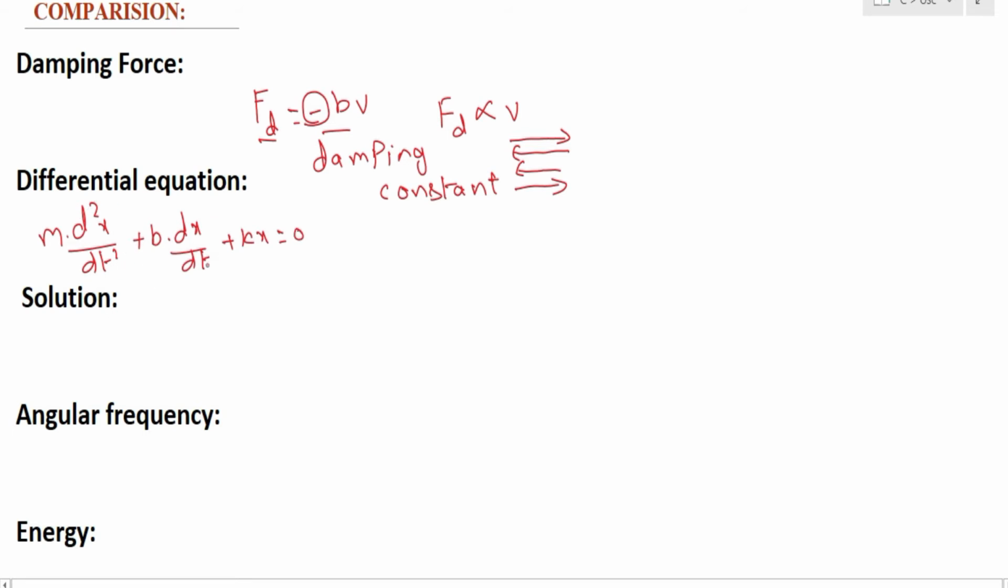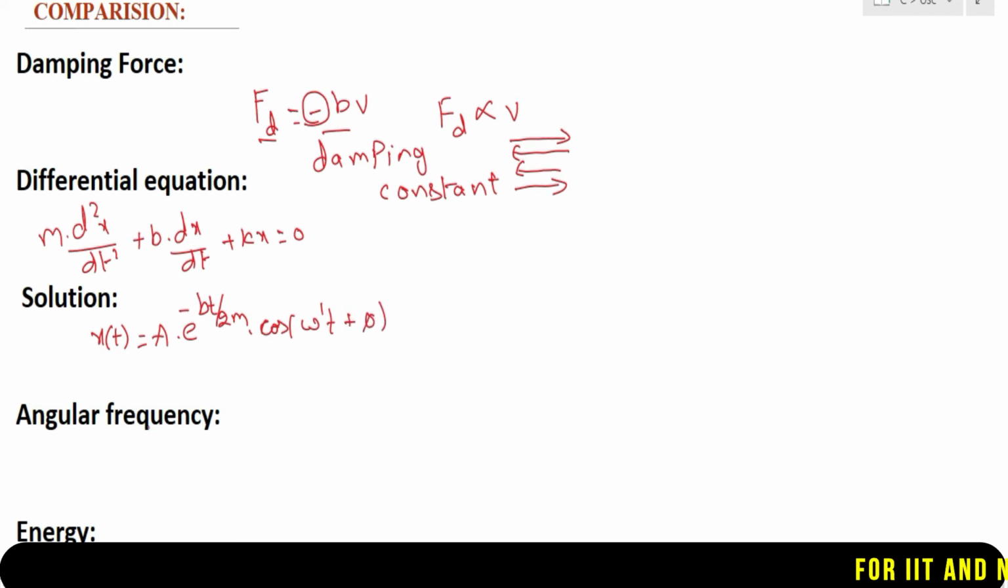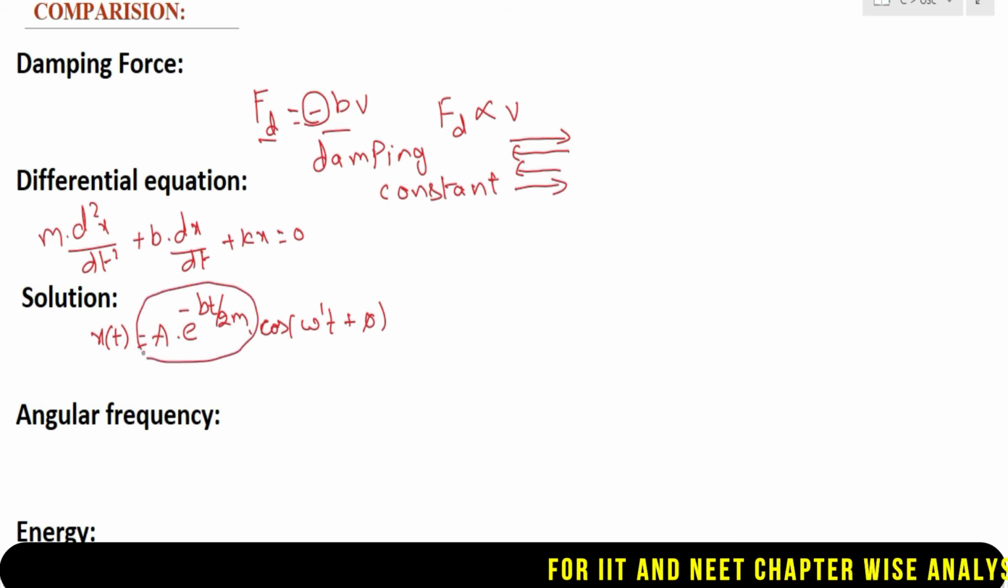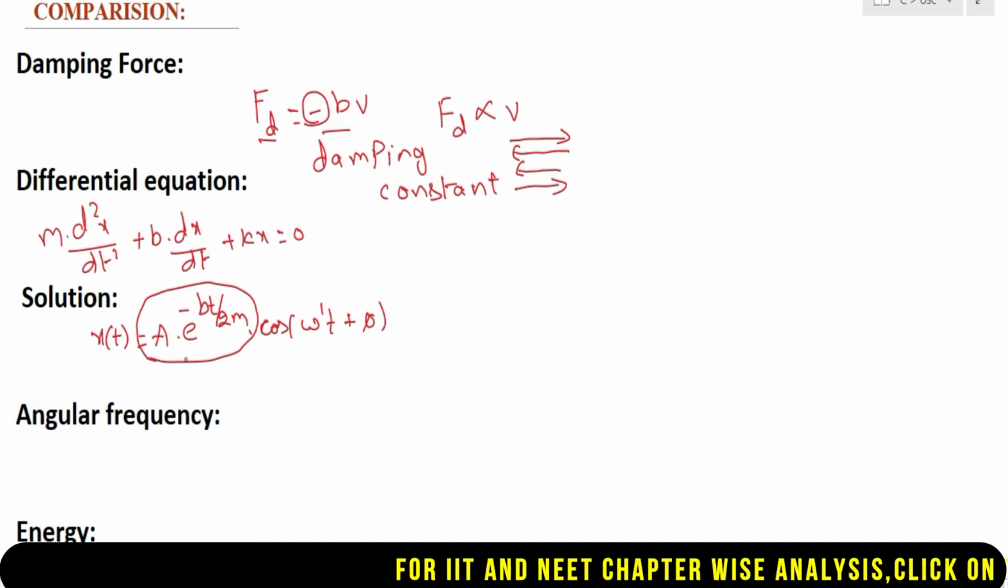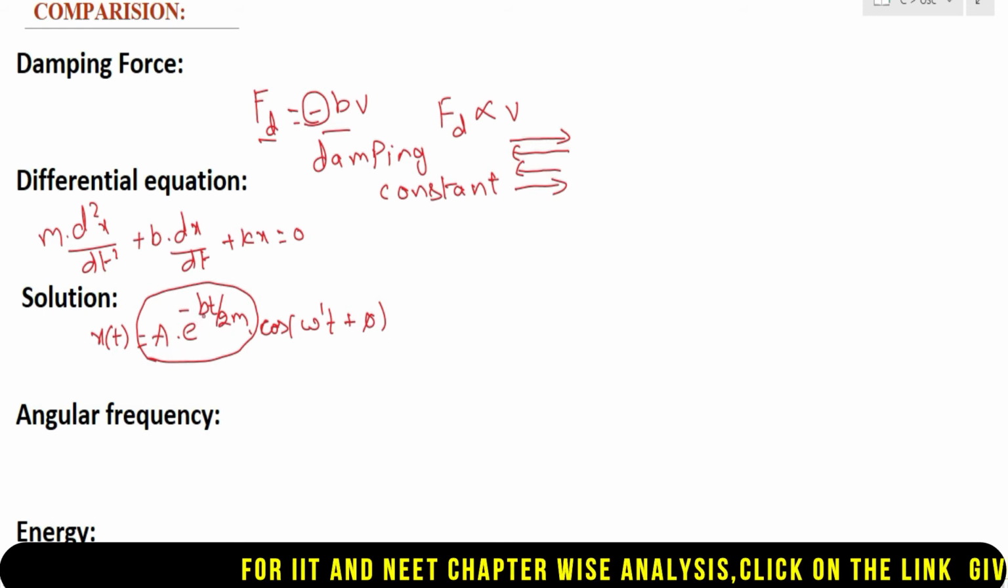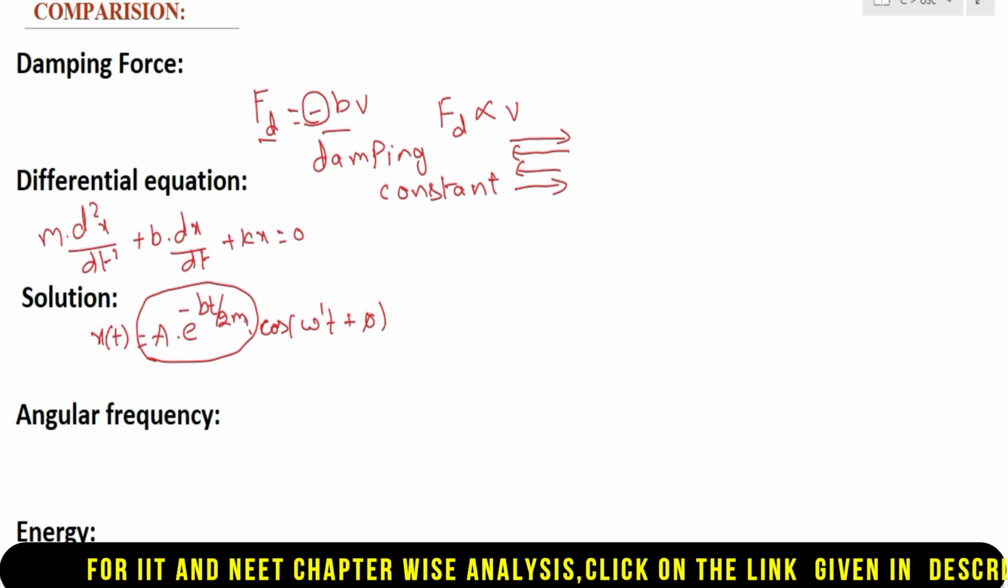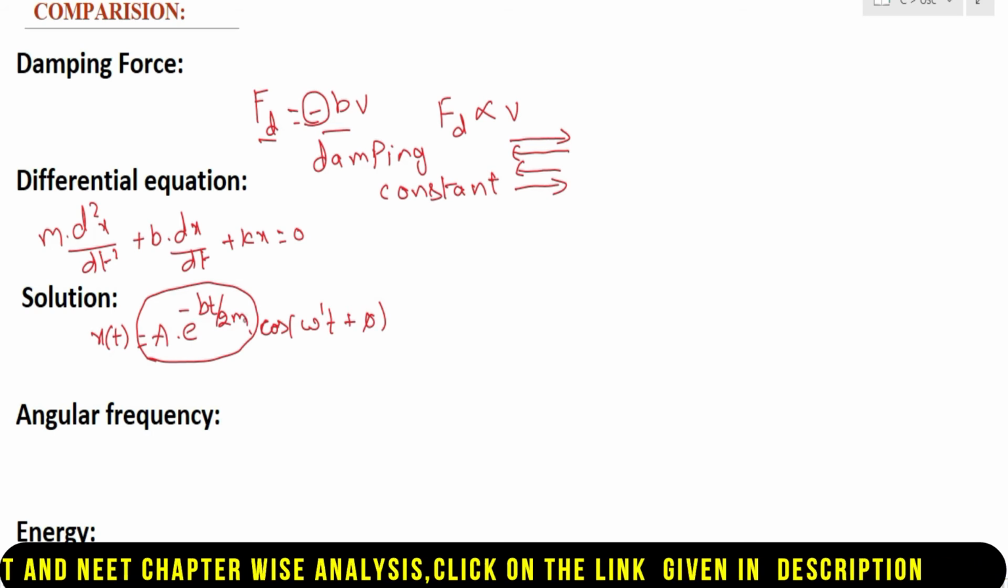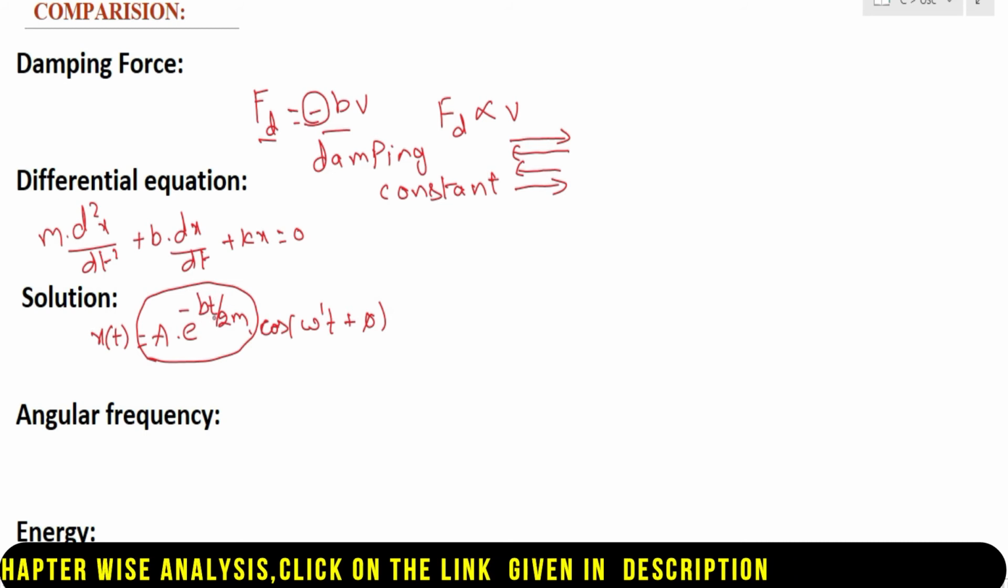Now the solution for this differential equation is given by x of t, which is a function of time, equal to A e power minus bt by 2m into cos of omega dash t plus phi, where omega dash is the angular frequency. This term, A e power minus bt by 2m, is called the amplitude. Here it is clear that this amplitude depends upon b, which is the nature of the medium, m, which is the mass of the system or mass of the bob, and t, which is the time elapsed.